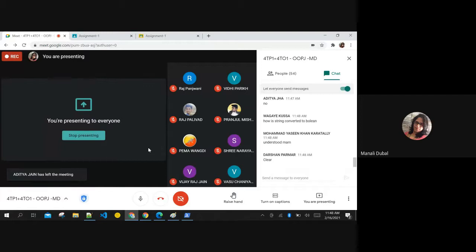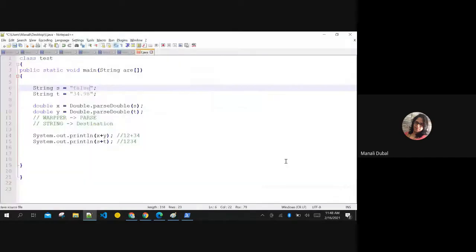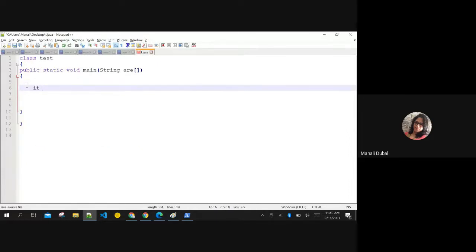Okay, good. One more thing I want to show you. If you know string to any data type, you must be able to convert any data type, the destination, to string, right? Reverse should also be possible, no? To convert any data type to string, what do you do? Let us see those methods. It's very simple. It's easier than string actually.